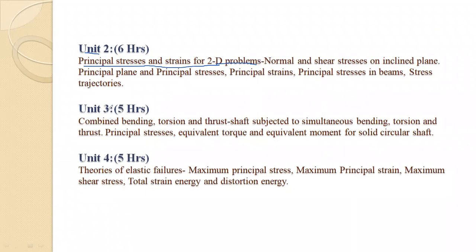Then unit number 3: combined bending, torsion and thrust. So in unit number 3, we have to learn combined bending, torsion and thrust. Units number 2, 3 and 4 are dependent chapters. If you clear unit number 2, or you get knowledge about unit number 2, then you will be able to understand unit number 3.